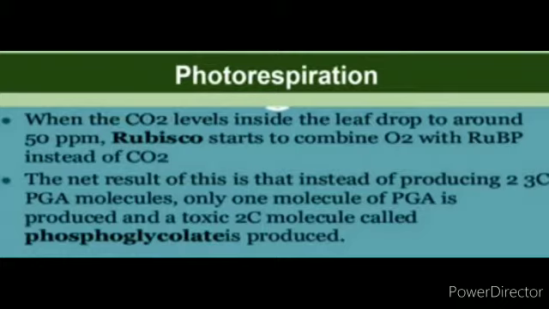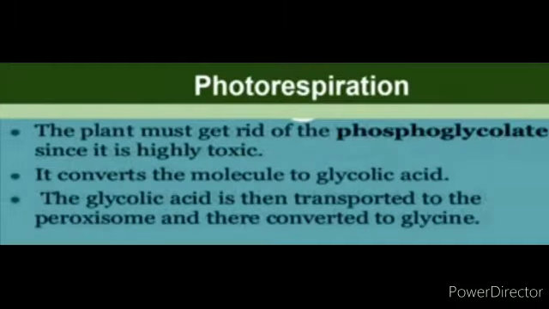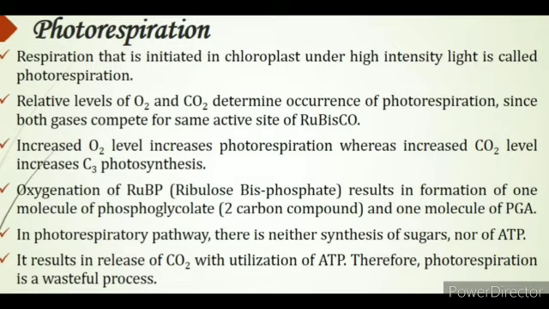phosphoglycolate is produced. The plant must get rid of the phosphoglycolate since it is highly toxic. It converts the molecule to glycolic acid. The glycolic acid is then transported to the peroxisome and there converted to glycine. Respiration that is initiated in chloroplast under high intensity light is called photorespiration.